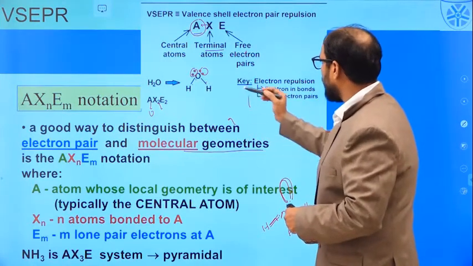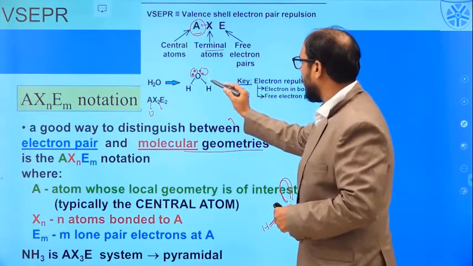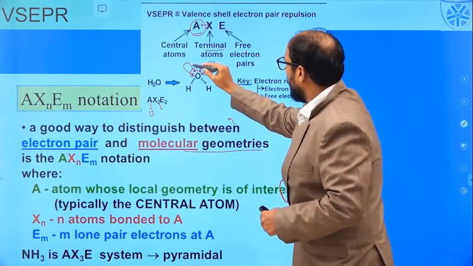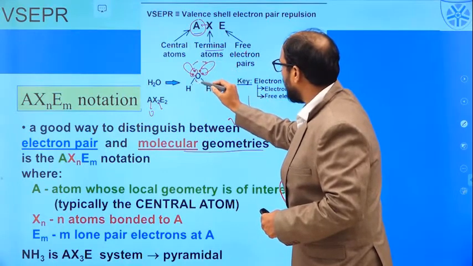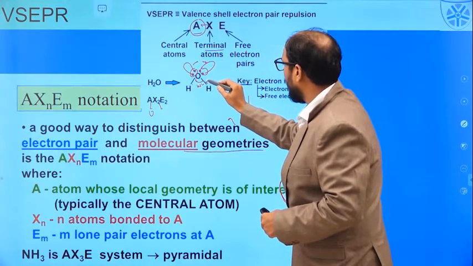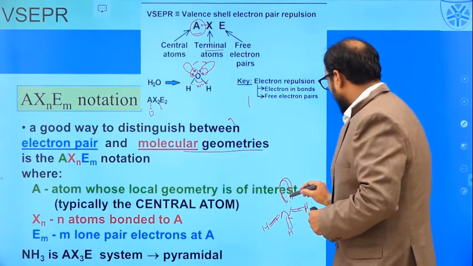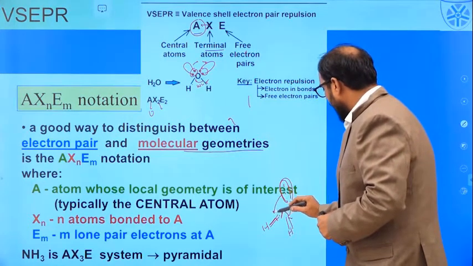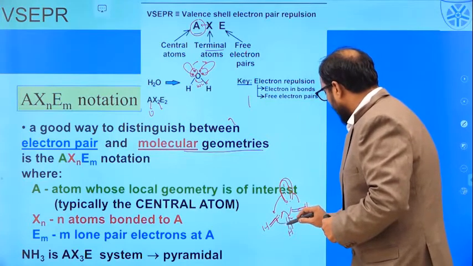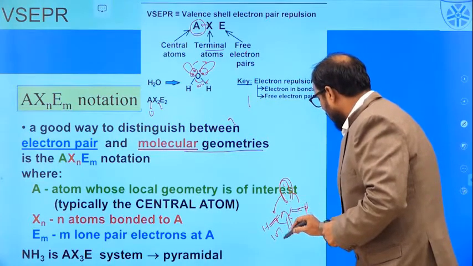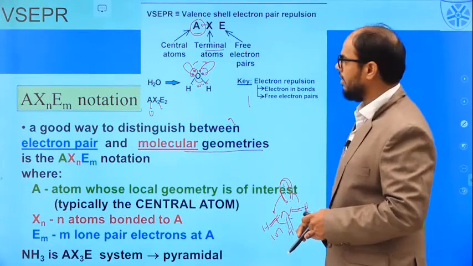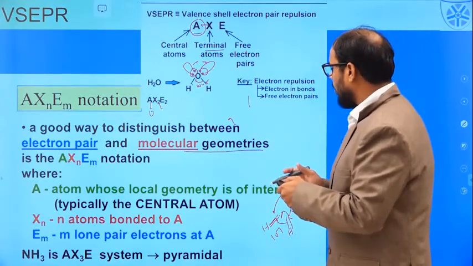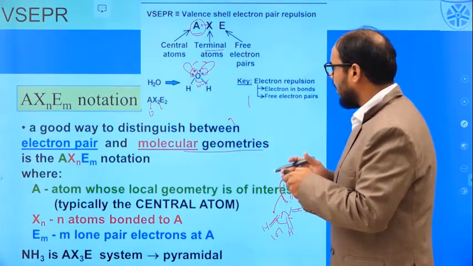In comparison, the water molecule has 2 lone pairs, so the lone pair repulsion has brought the bond angle to 104.5. In the ammonia molecule, the lone pair has interacted with the bond pair and it has brought the bond angle to 107 degrees. So this tells very clearly that the lone pair and the bond pair govern the geometry of the molecule.